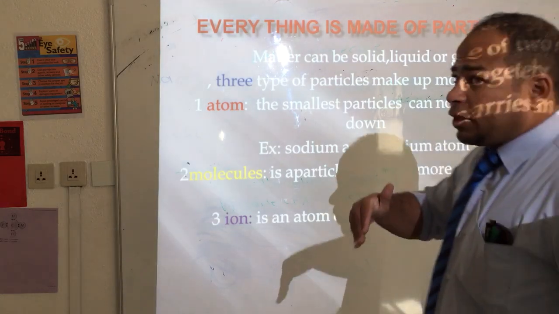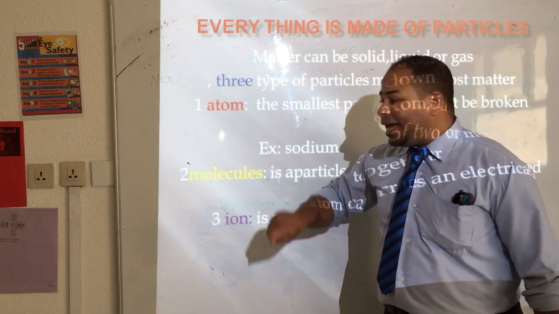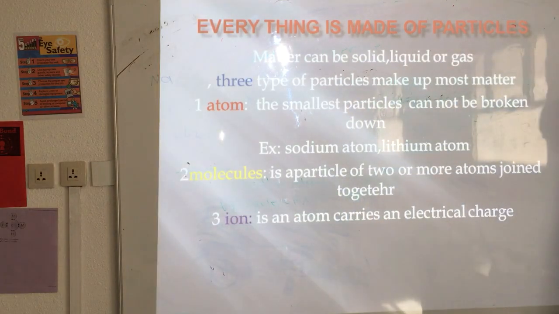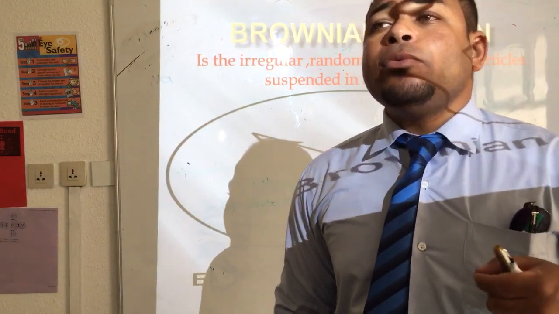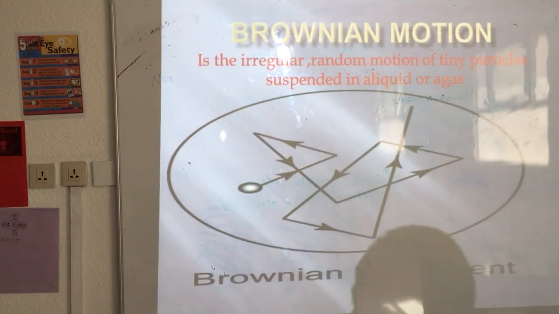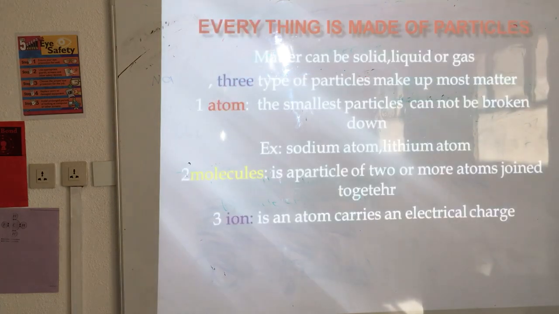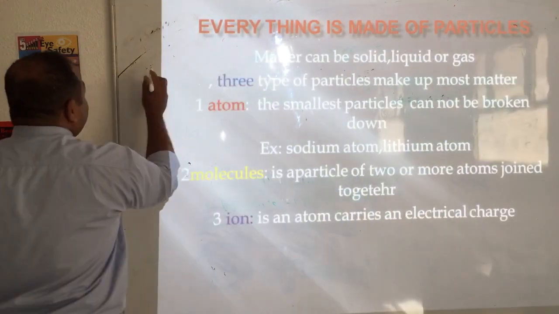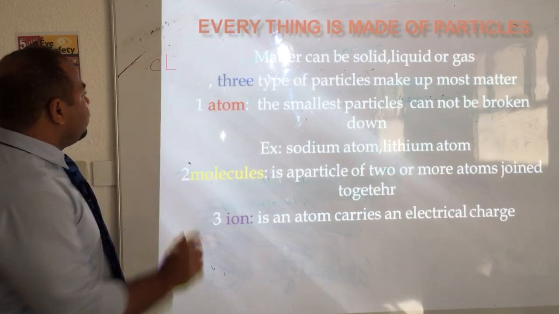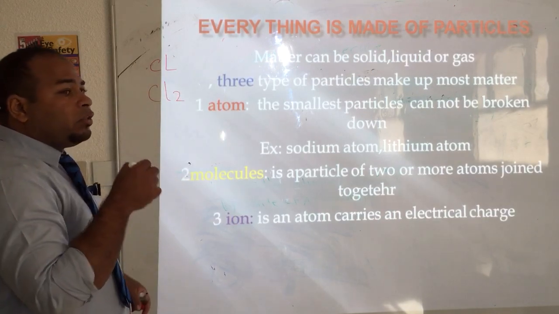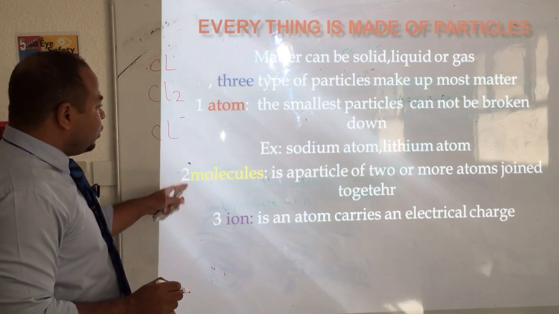So, the 3 particles I need you to know: atom, molecule, and ion. I will give it again. When I talk about atom, please see Cl. It's clear, I think now. Cl, so it's an atom. Cl2, so it's a molecule. But Cl negative, so it will be an ion.